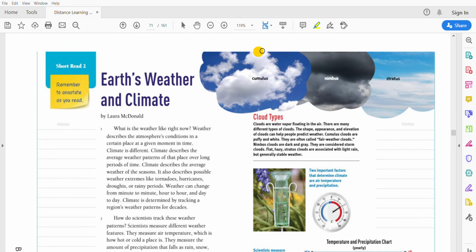Now, boys and girls, if we look over here, we have a sidebar. And we have some pictures and a caption that goes underneath it. So you have cumulus clouds, nimbus clouds, and stratus clouds.